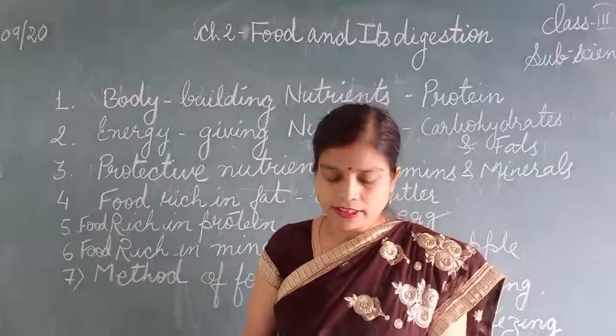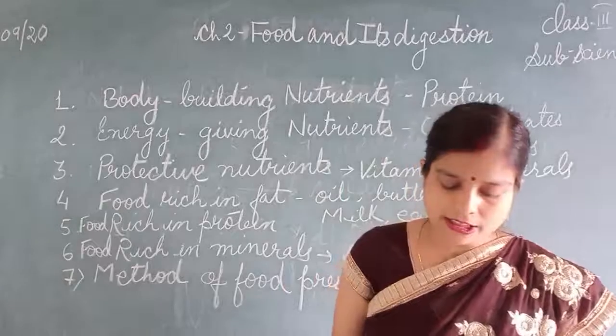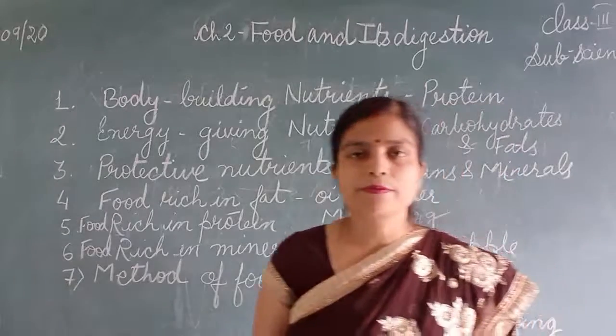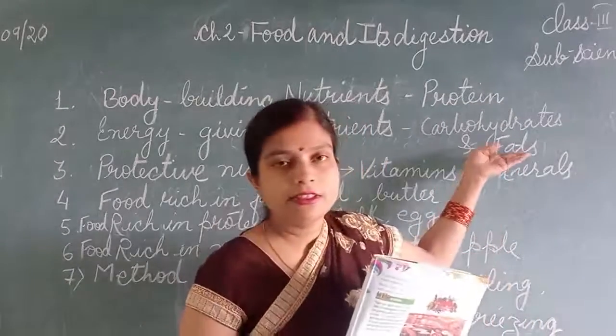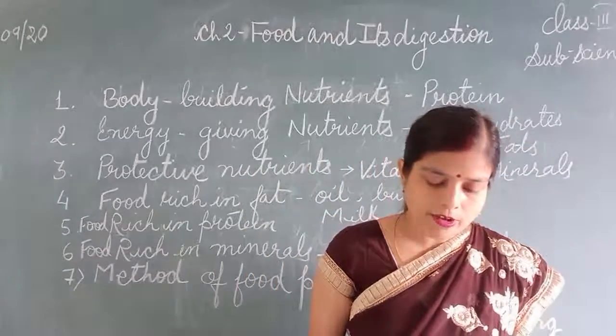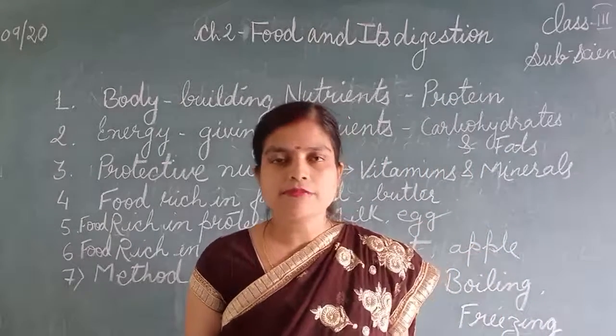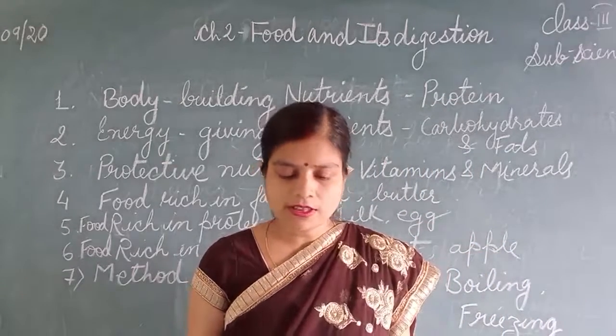So the answer is nutrients. Dash are nutrients that keep us warm. What keeps us warm? Fats. Dash and dash are called protective foods. Yes, vitamins and minerals. The answer is vitamins and minerals are called protective foods.